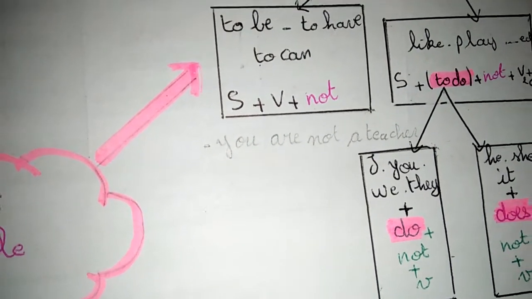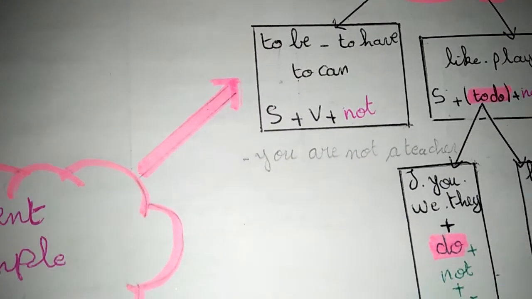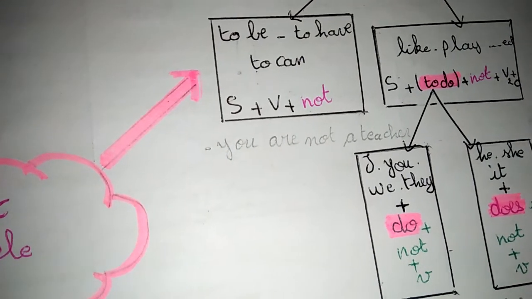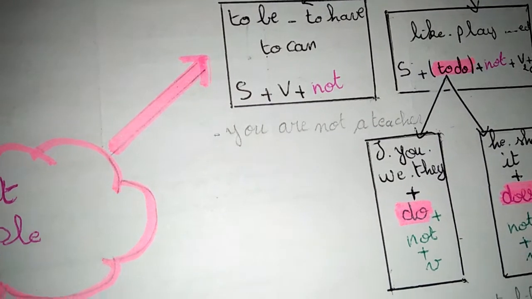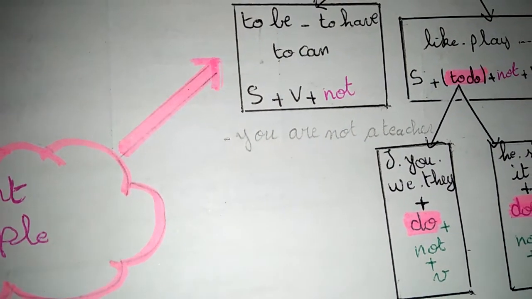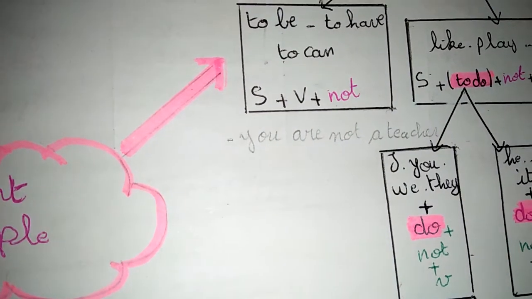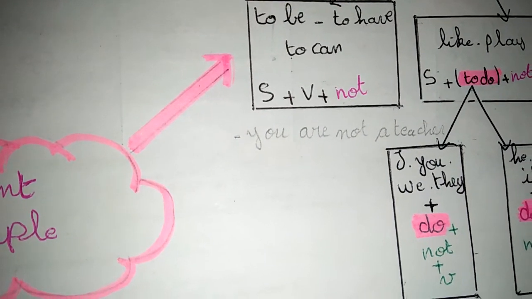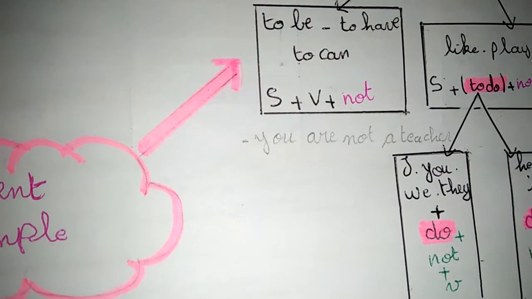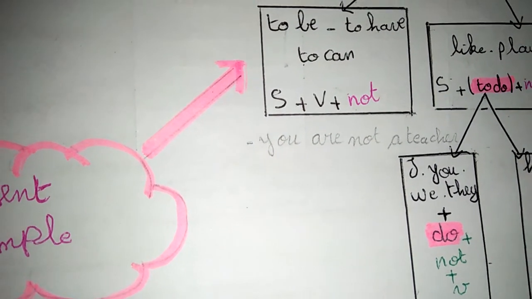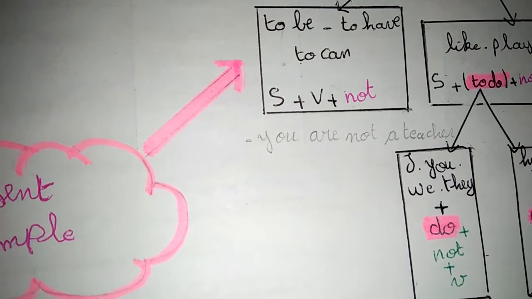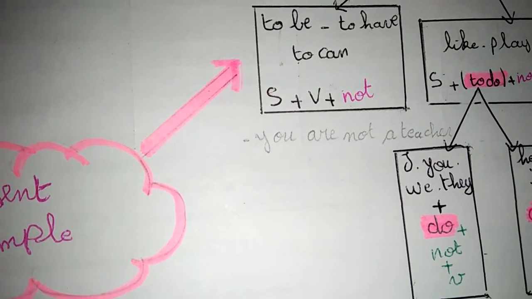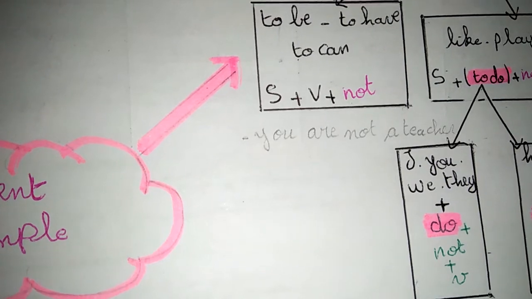You are not a teacher. In the affirmative form, we say you are a teacher. In the negative form, we say you are not a teacher. For example, I have a long hair. I have not a long hair, or I haven't a long hair. It's the same. Have not or haven't. About can. I can speak English. In the negative form, I say I can't or I cannot speak English.